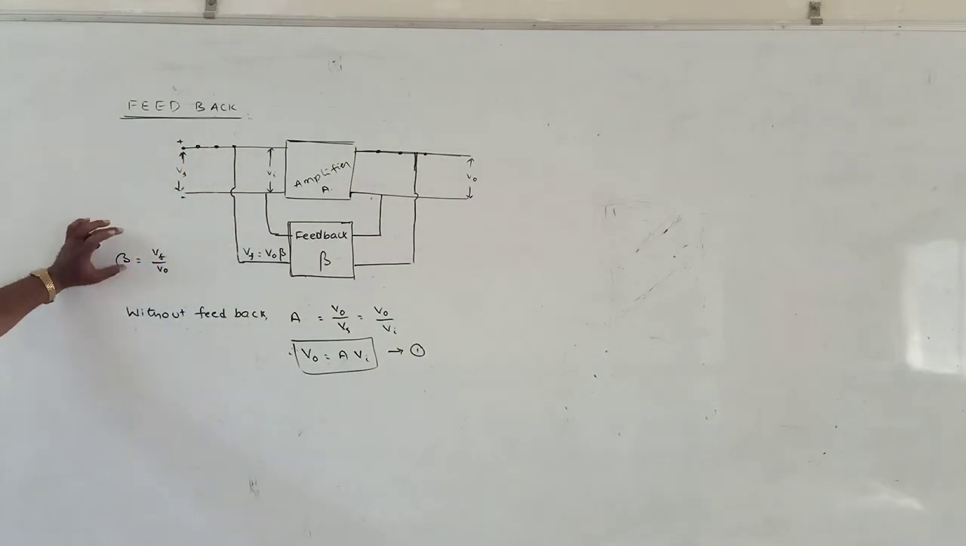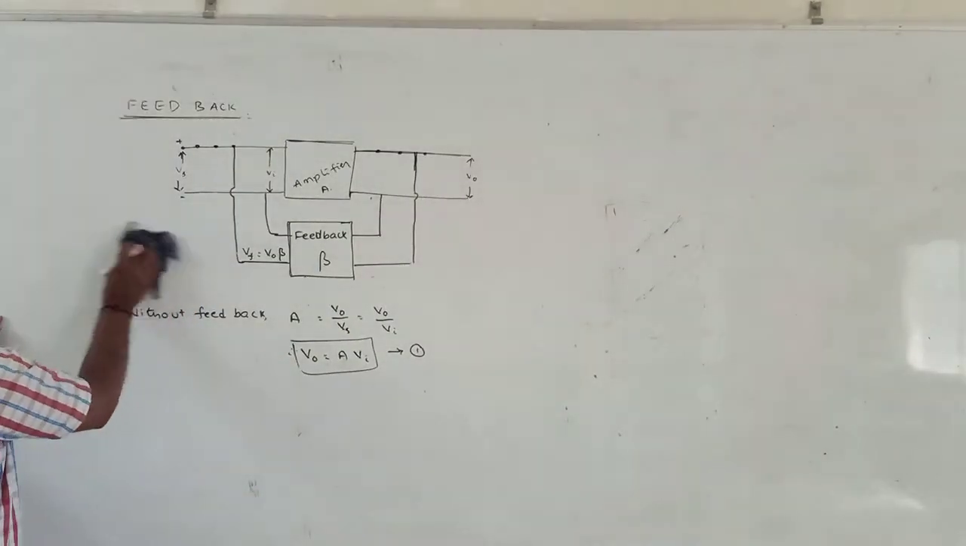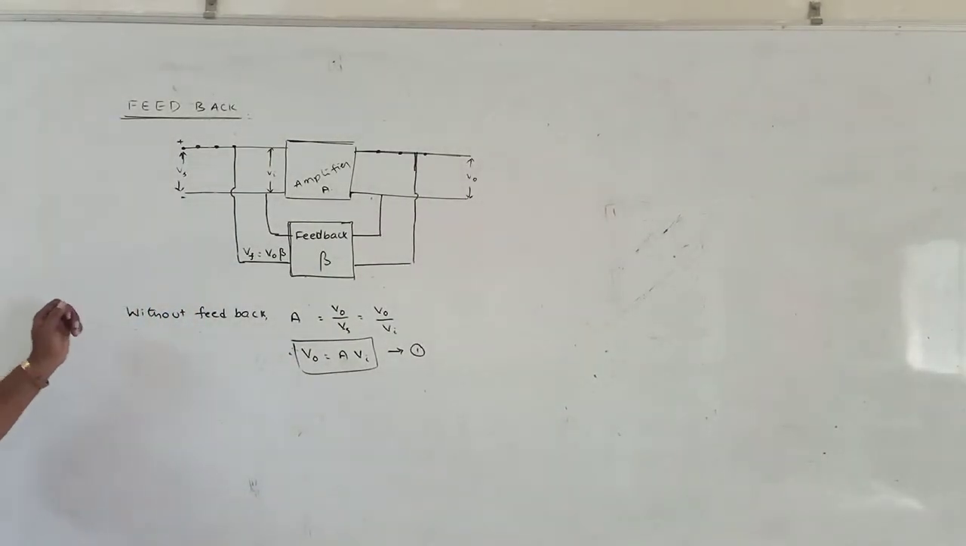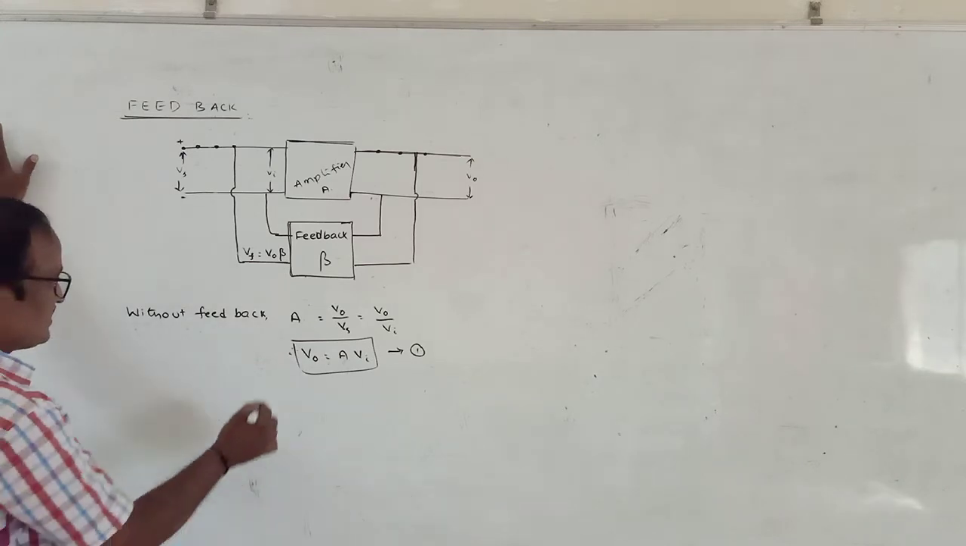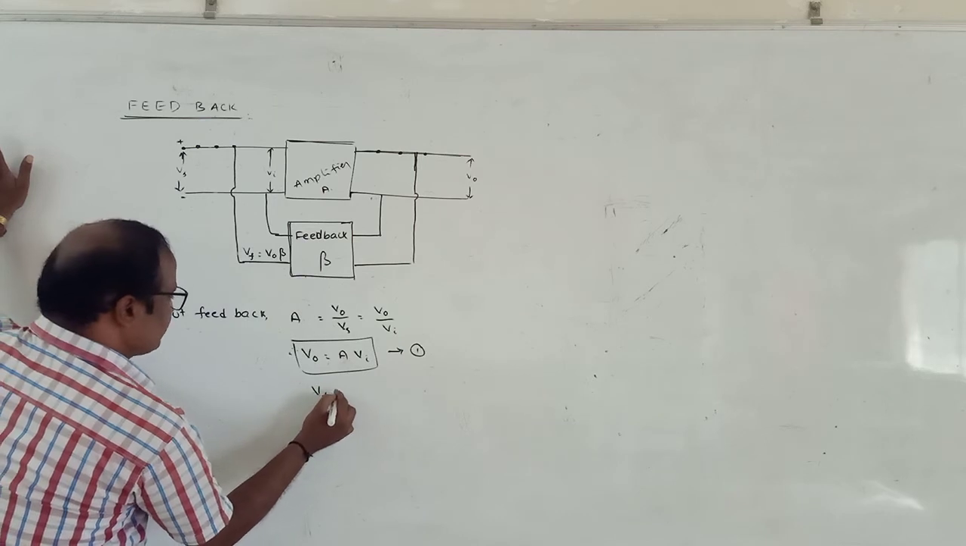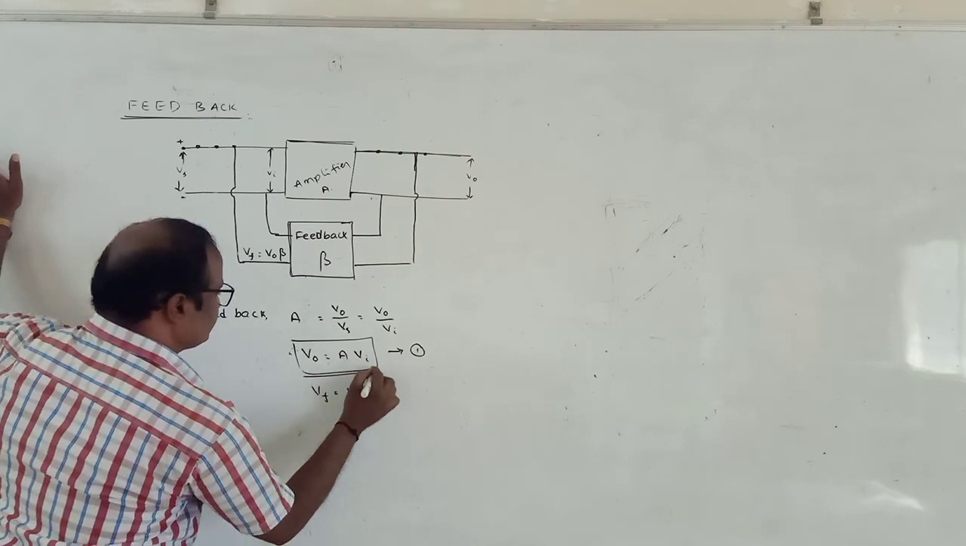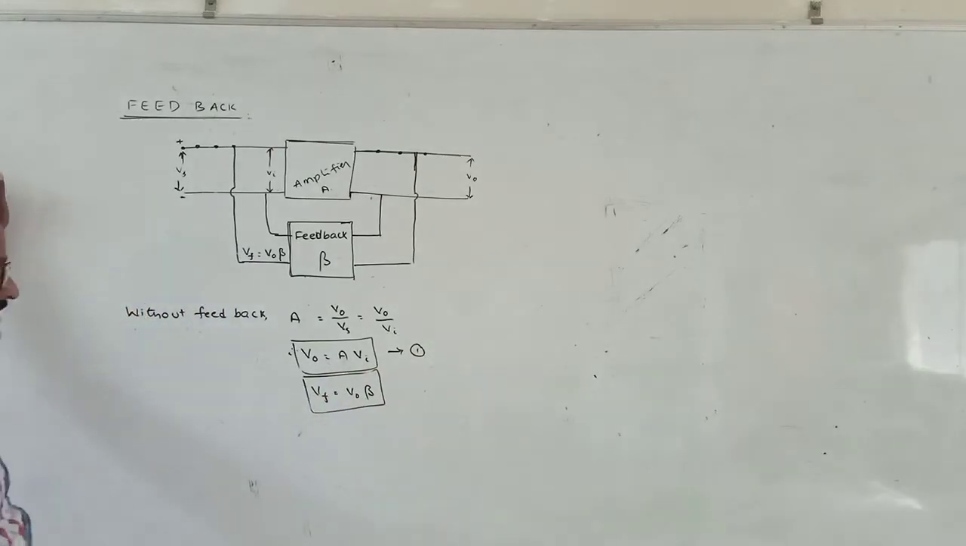Okay na? What is meant by beta? Beta is the feedback fraction. Therefore, from this diagram, the output coming from the feedback is given by Vf equal to V naught into beta. So this will change the input signal once again.